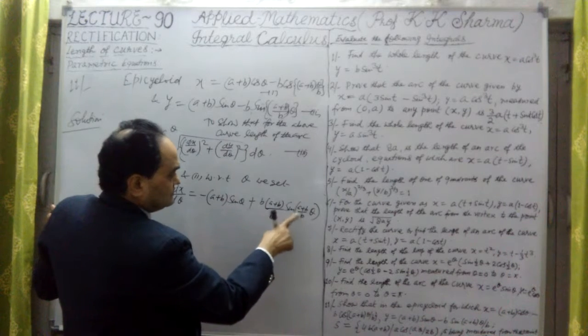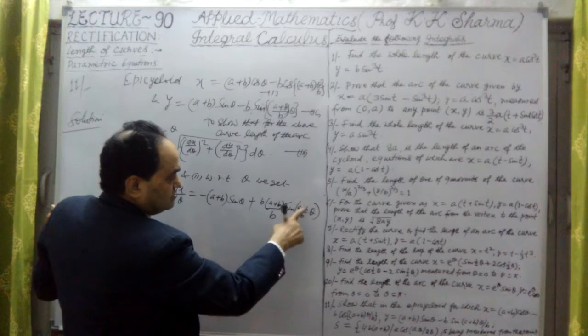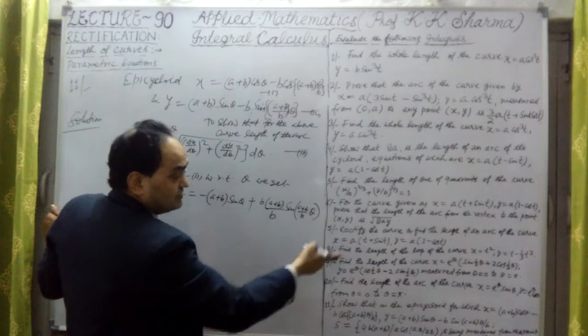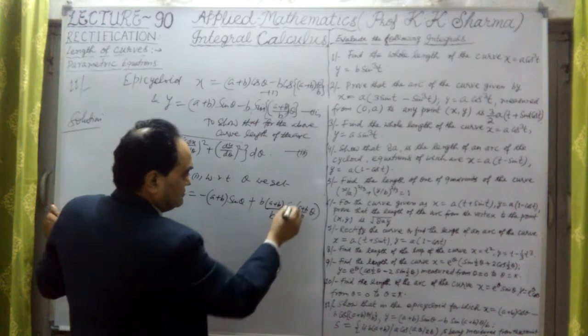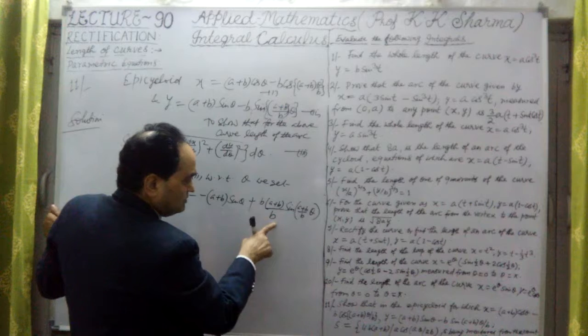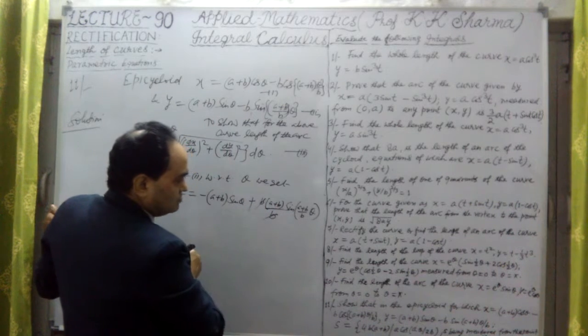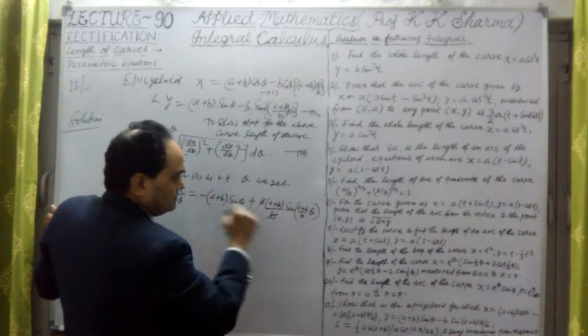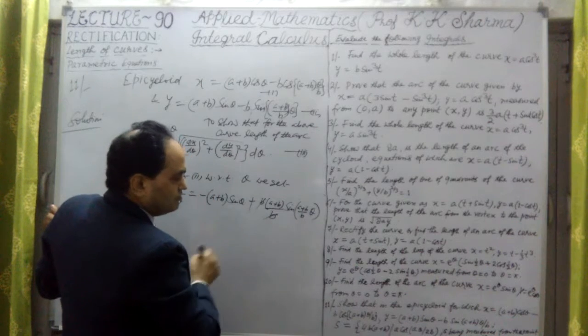Have you got this point? The coefficient of theta is a plus b upon b, which is again differentiated by the function of a function method. It will give us a plus b upon b. B cancelled out now. It is a plus b into sine a plus b upon b into theta.